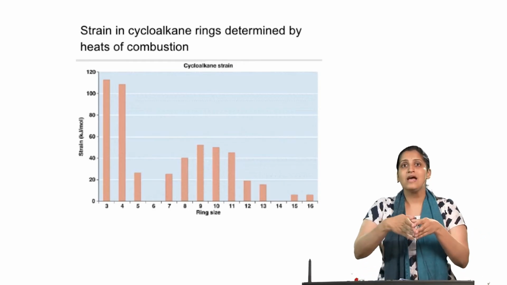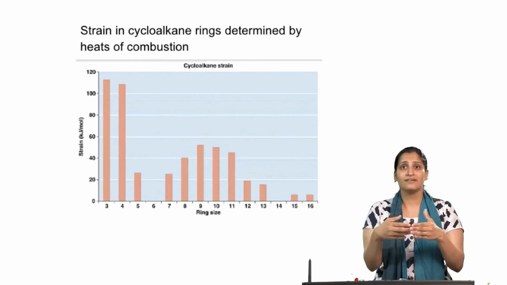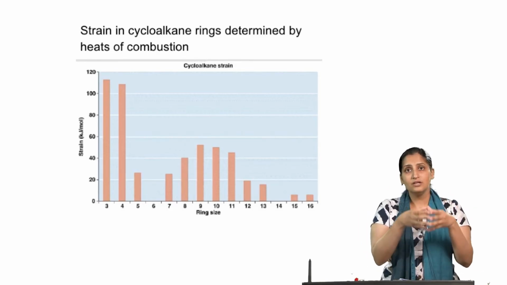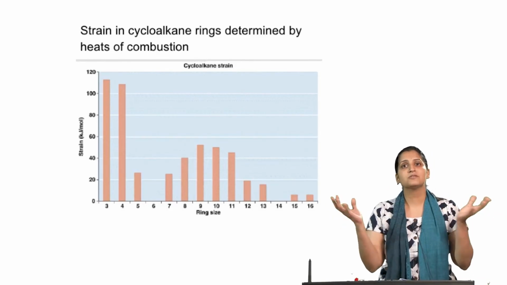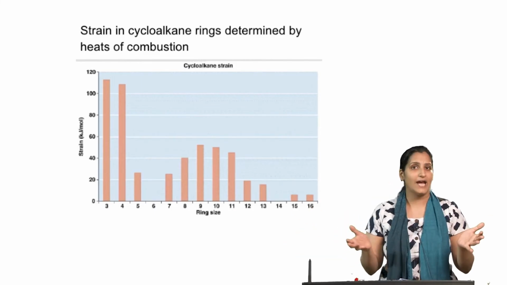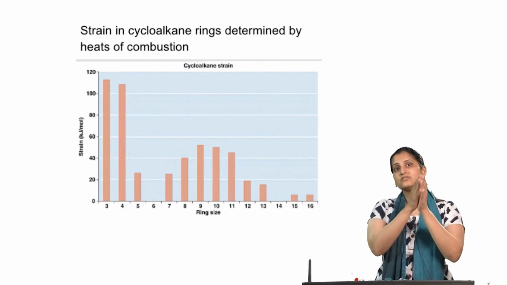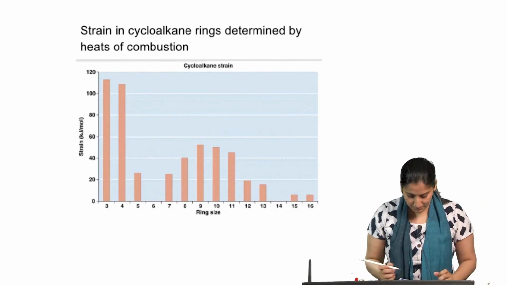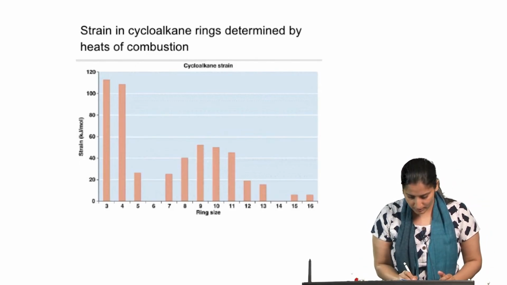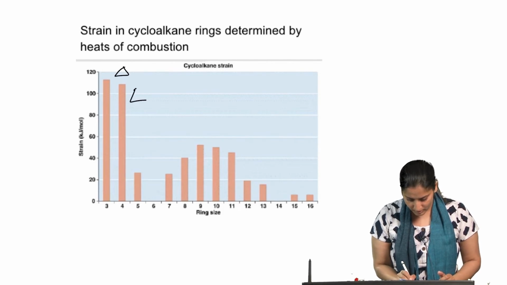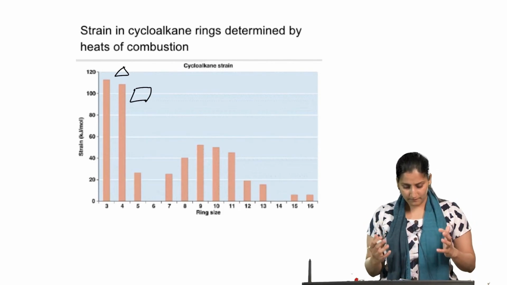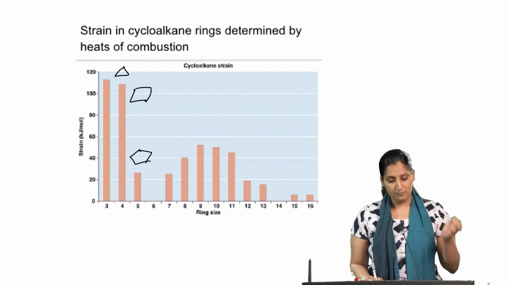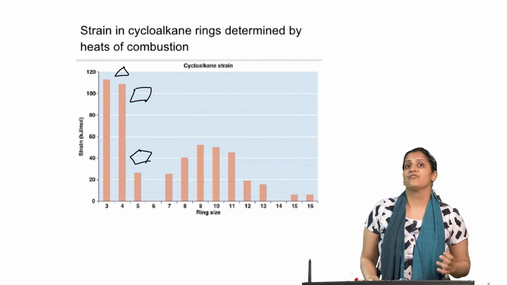As you can imagine, as cyclopropane reacts, it is released from that strained configuration to form CO2 and H2O. It gets rid of the angle strain, and the strain released is proportional to the energy given off. So you can see that the 3-membered ring and the 4-membered ring, cyclopropane and cyclobutane, are strained. Cyclopentane is way less strained, but the maximum stability is really achieved for cyclohexane.